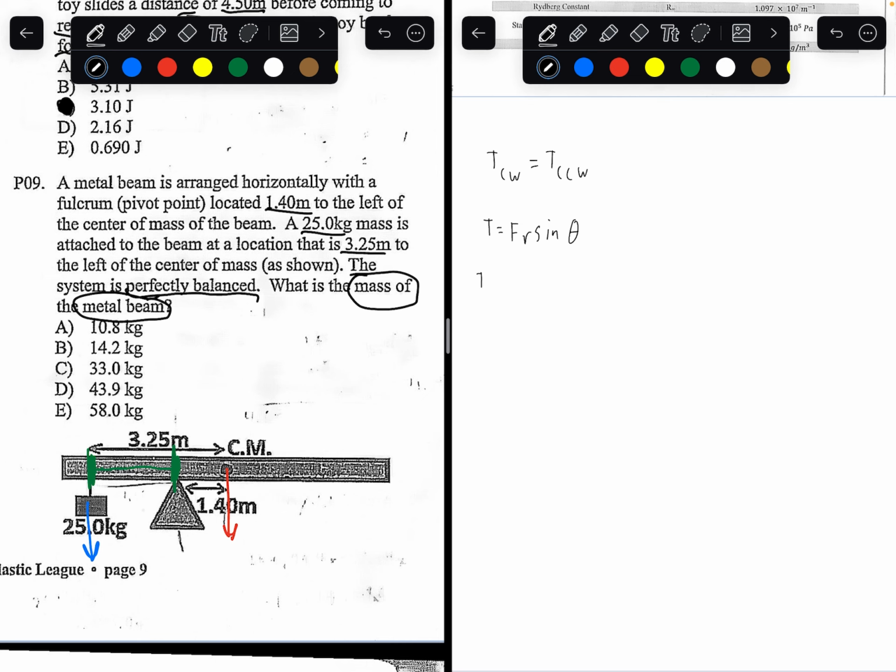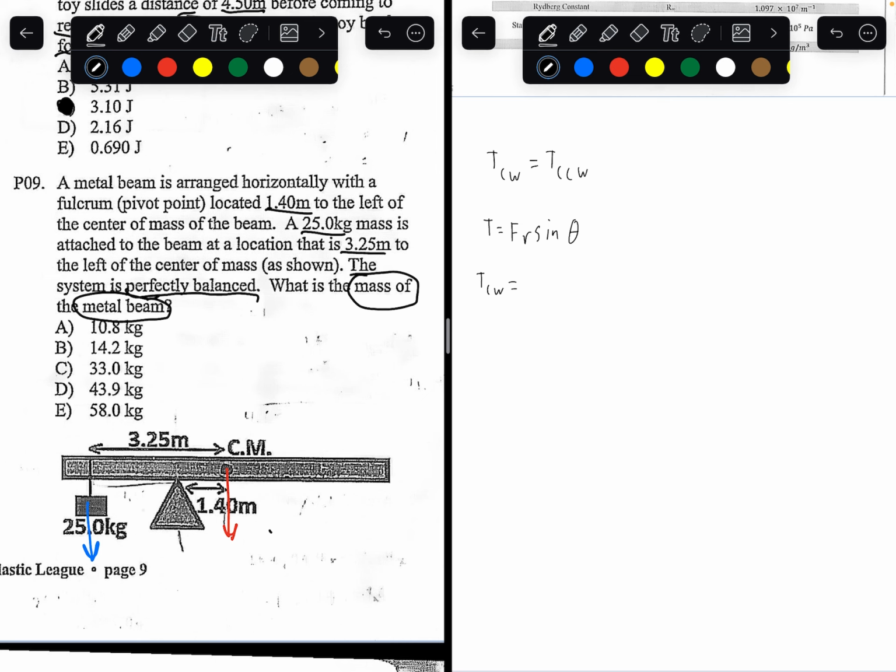So what is clockwise torque? Clockwise torque is essentially torque that makes the object rotate clockwise. If you can imagine this system in real life, this red arrow is what's making the object move clockwise. We know the center of mass is essentially where all the weight is at.